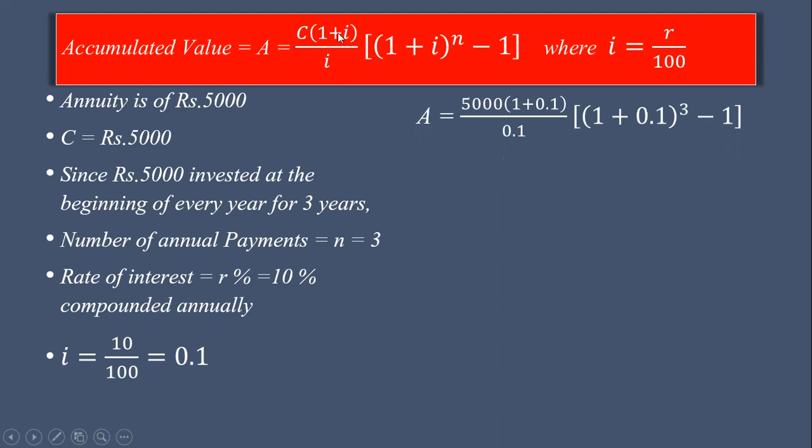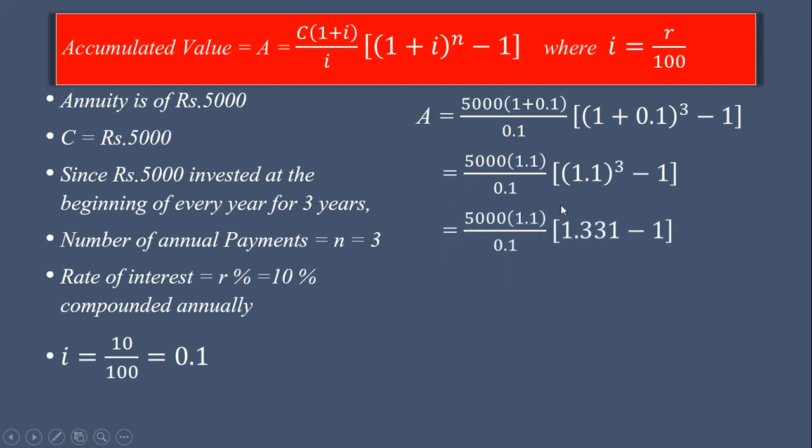We use this formula, we substitute these values in this formula. A is equal to 5000 into bracket 1 plus value of i is 0.1 upon i 0.1 into bracket 1 plus 0.1 bracket cube minus 1. The calculation, yes, 1 plus 0.1 is 1.1. Now, 1.1 bracket cube is 1.331. Then in numerator and denominator we multiply by 10.